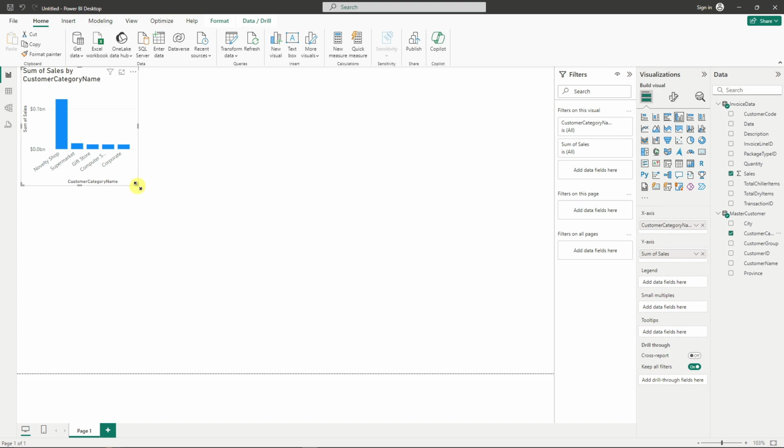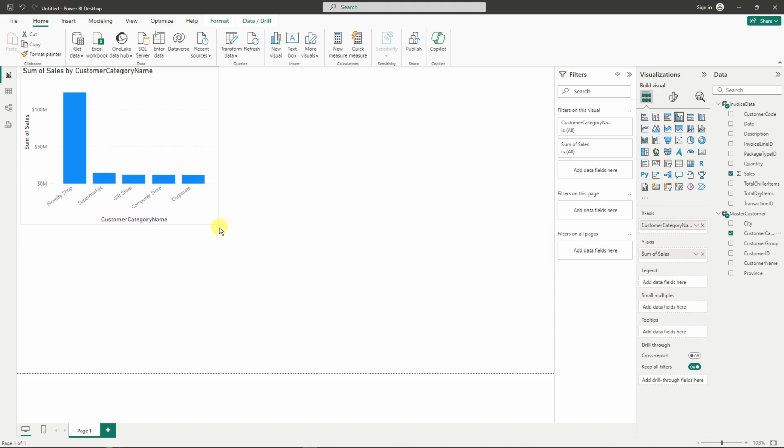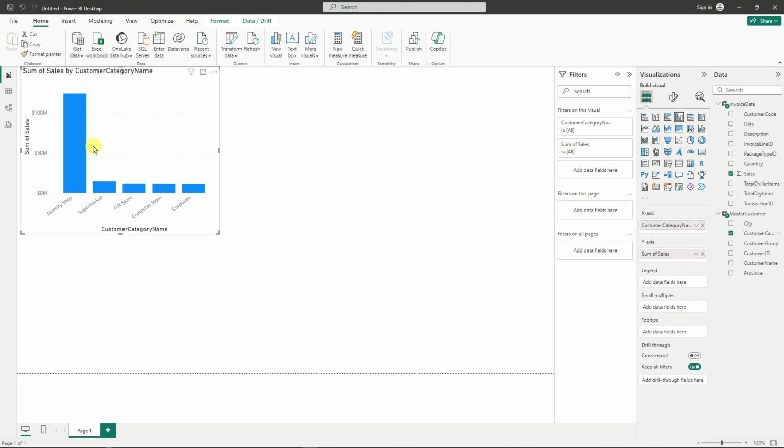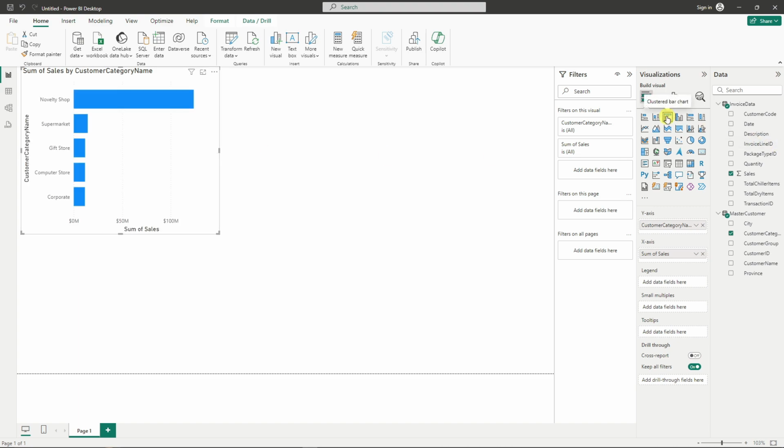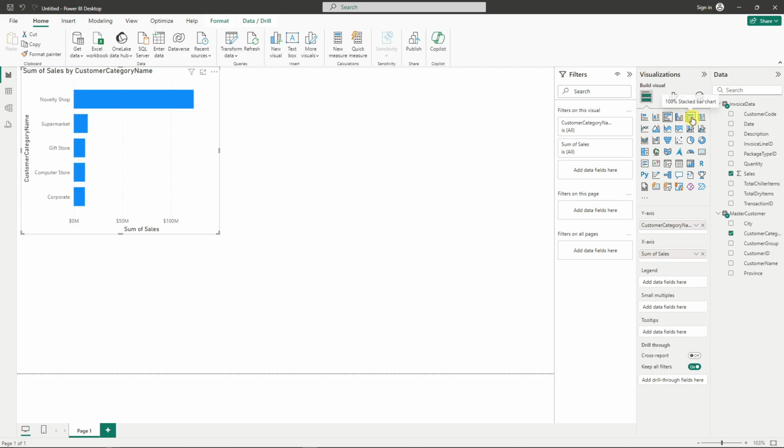And let me just enlarge it right here. Now, for example, I don't want this kind of chart. This is basically a bar chart. I can simply click this one. For example, this is a clustered bar chart. Or I can have a line chart. This is going to be by my own choosing, and basically this is my own perspective. If you want to have this one a stacked bar chart, please do so. But for me, I think I'm going to go with the clustered bar chart.